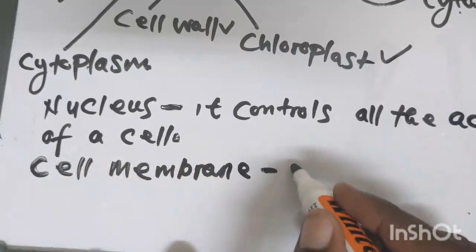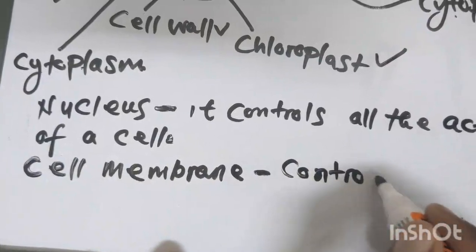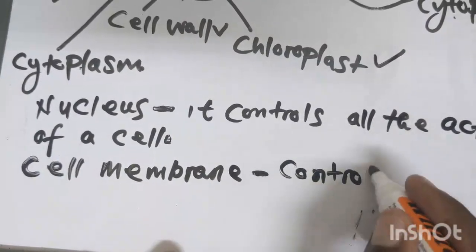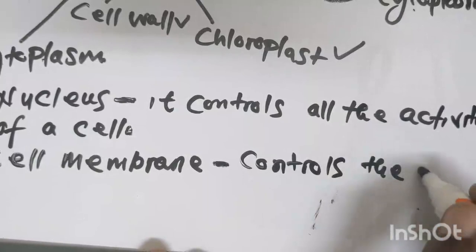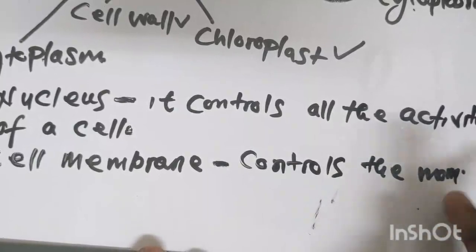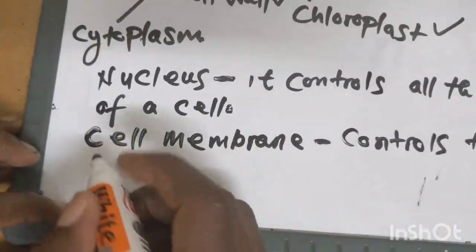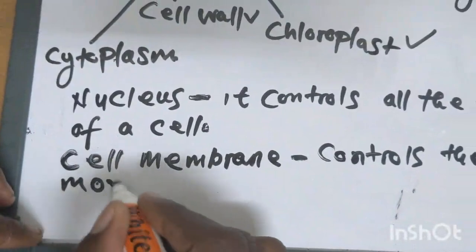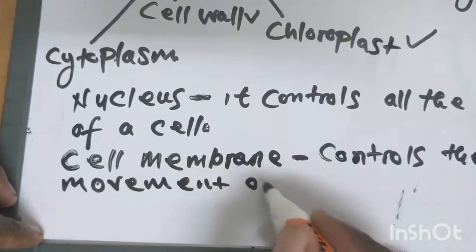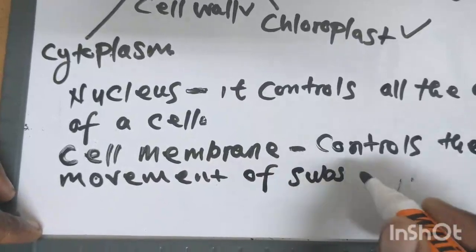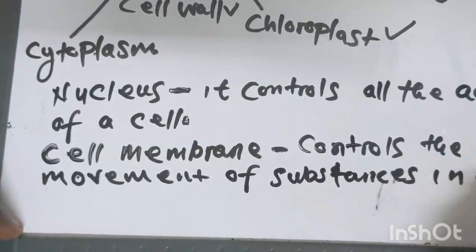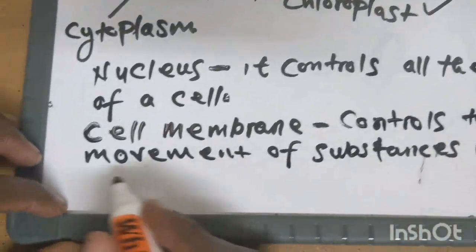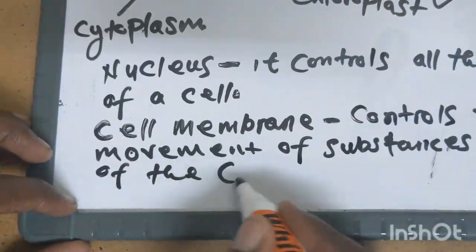So it controls the movement of substances in and out of the cell.